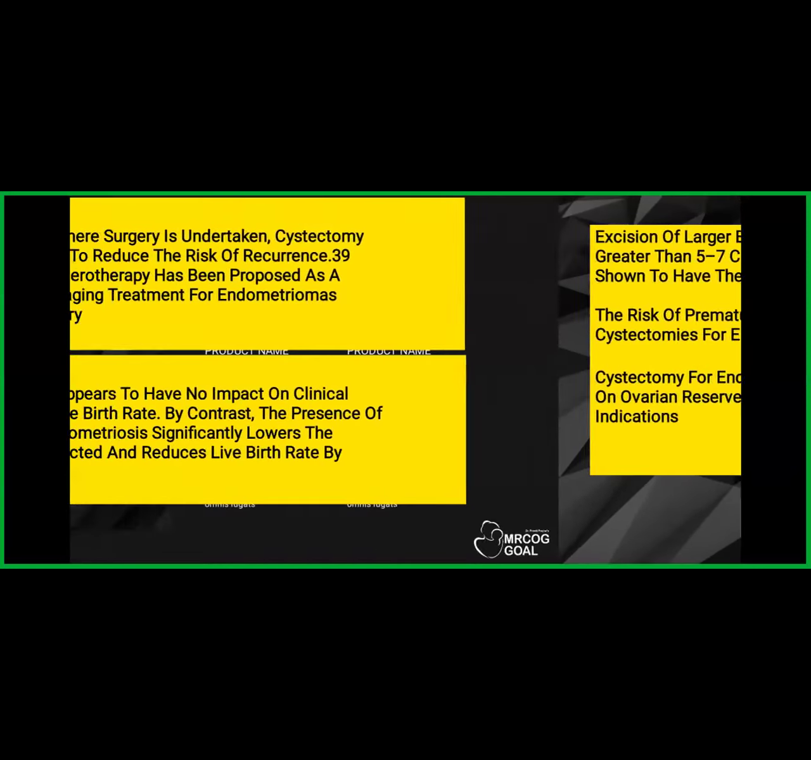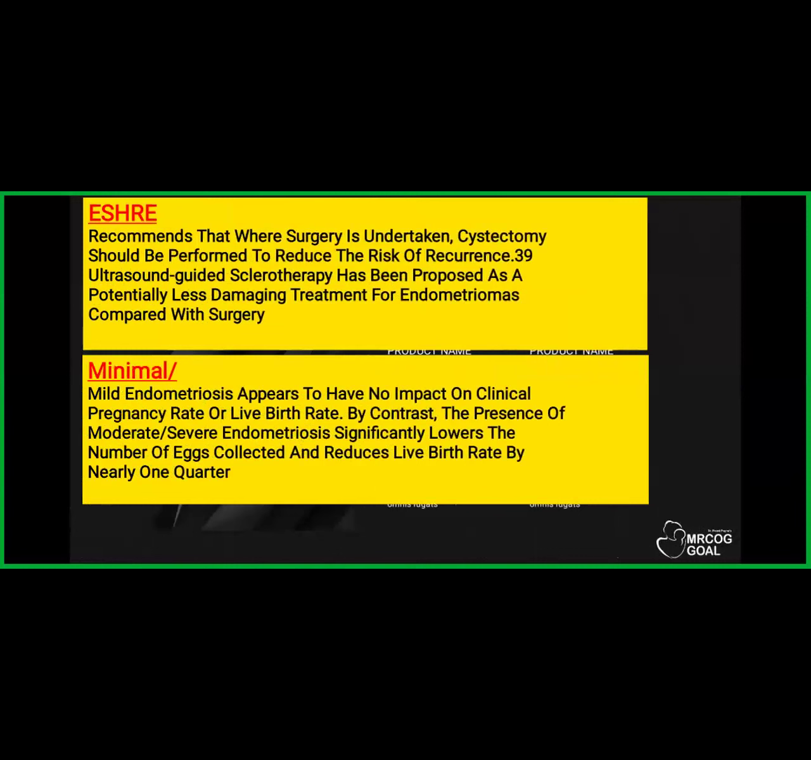Cystectomy for endometriosis would also appear to have a greater impact on ovarian reserve compared with cystectomy for other non-malignant indications. So when you do it for other things, it is still okay, but when you do it for fertility, of course, you are affecting the AMH and the ovarian reserve. ASHRAE recommends that where surgery is undertaken, cystectomy should be performed to reduce the risk of recurrence. Okay, and ultrasound guided sclerotherapy, they are saying, is better as compared to cystectomy.